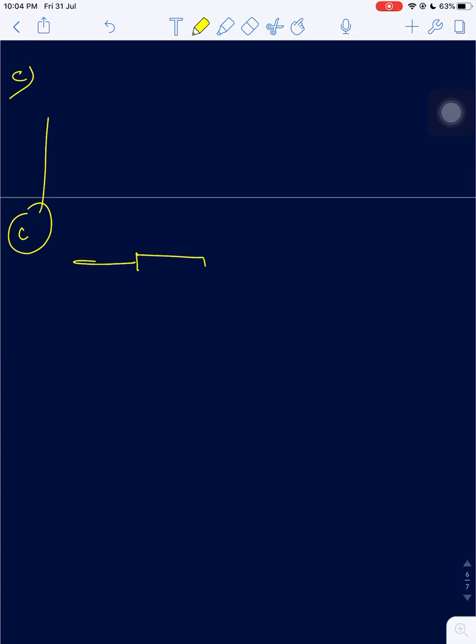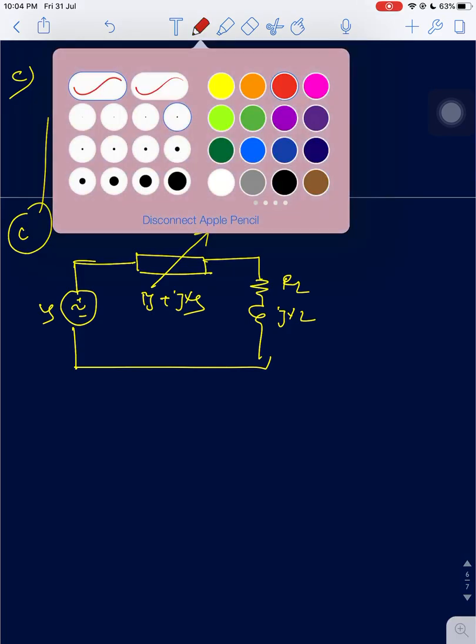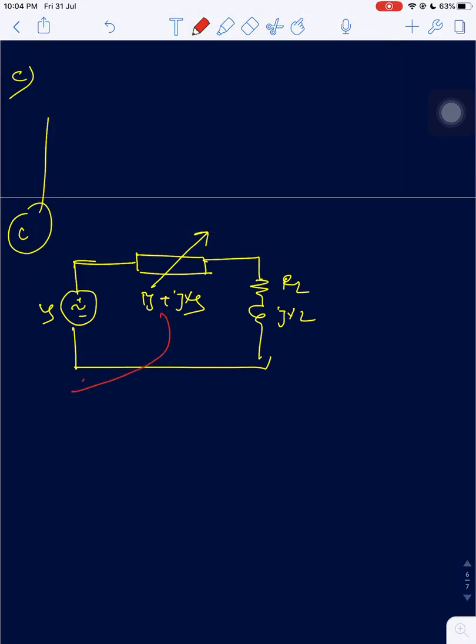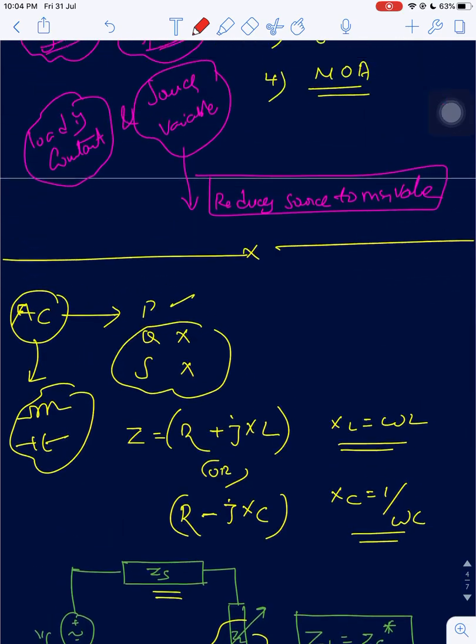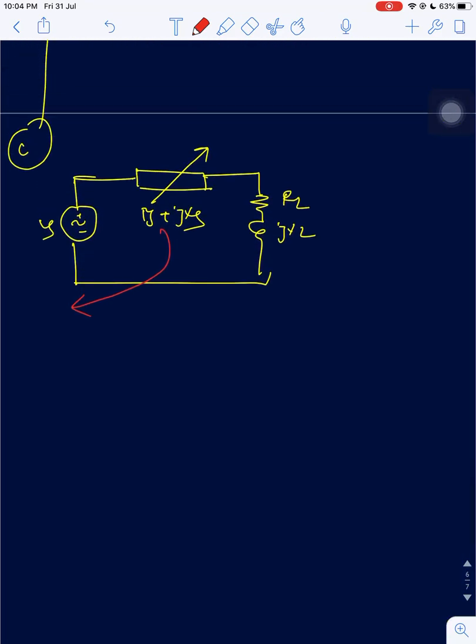In the third model, the source is variable, and the load is RL plus jXL, with source VS, and the source impedance is RS plus jXS. Now the condition is, as I said in DC, if the source is variable, reduce the source to its minimum value.